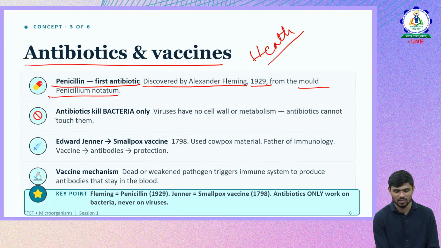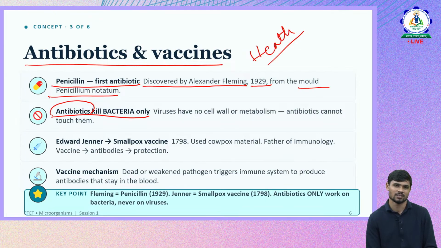Antibiotics are prepared which can kill only bacteria, but not viruses. Why do antibiotics work only on bacteria? Because, as we discussed in the first slide, viruses are not truly living. They are non-living outside, but when they enter the body, only then do they show living signs.